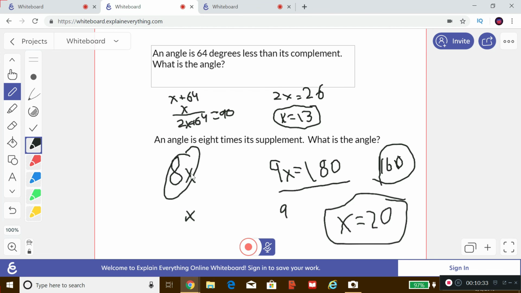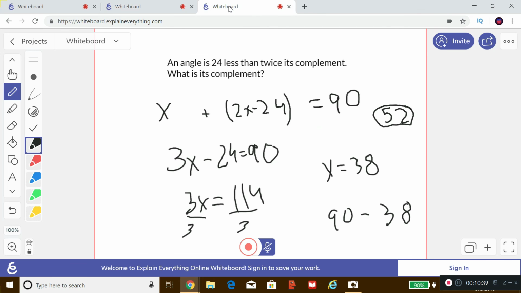This time, I assigned what we want to find to be 8x, right? Because that would give us an even x down here, right? Here I assigned not x to be the complement, but x to be the angle that we're talking about in this. Make x what is convenient, even if you have to go a little bit of an extra length at the end of the problem to solve it.